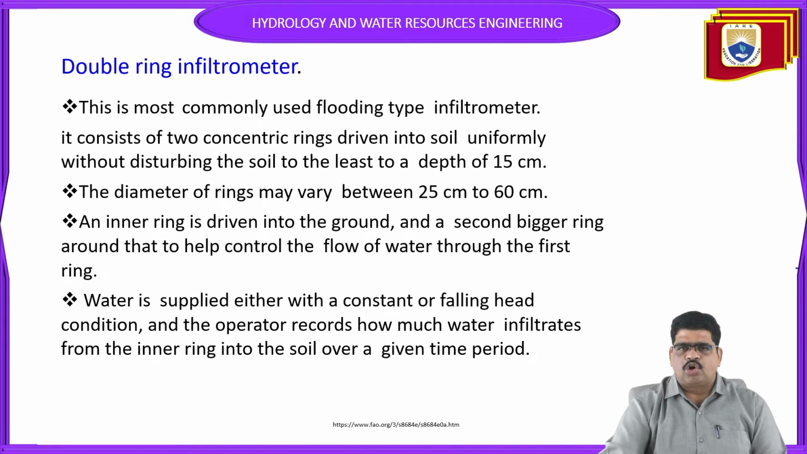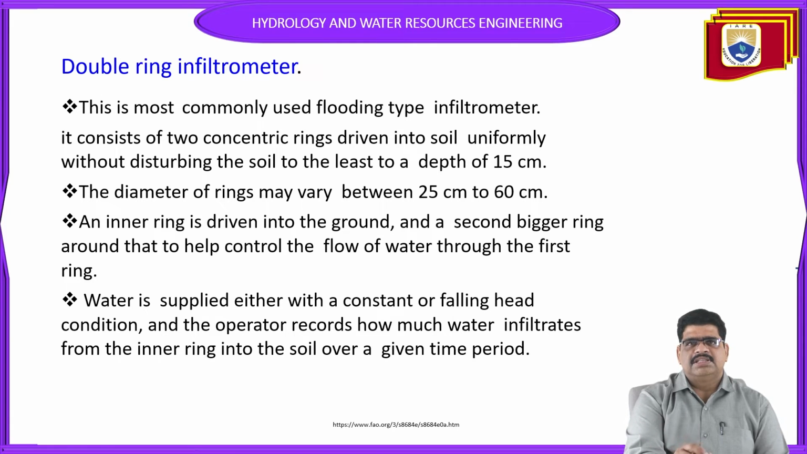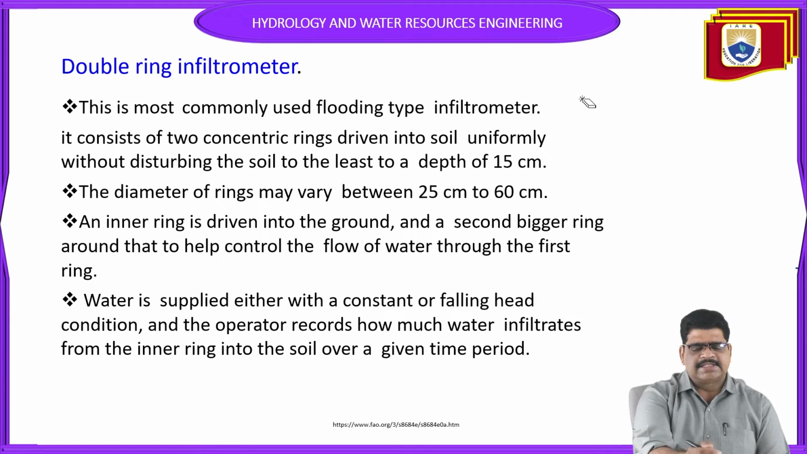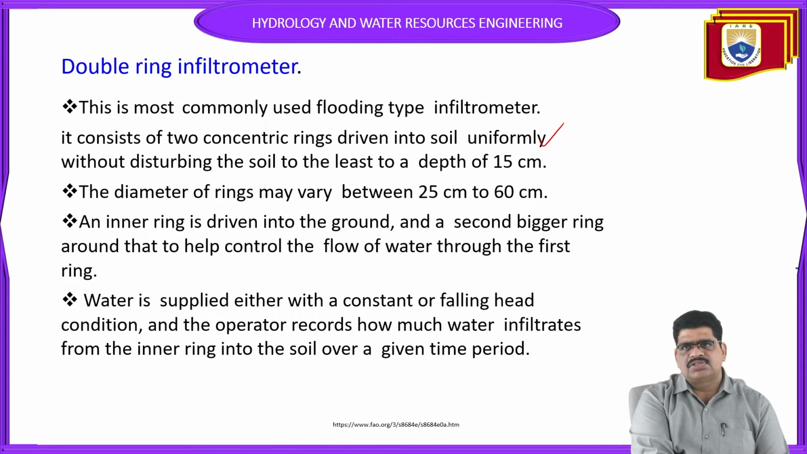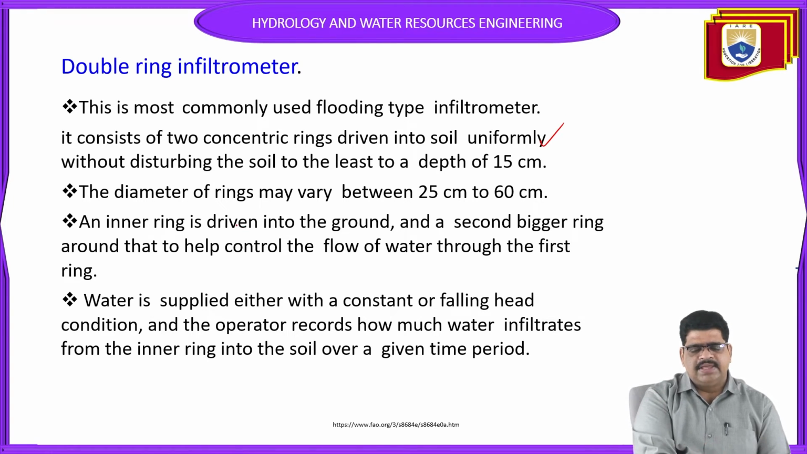Because of some drawbacks of the single ring infiltrometer, they use the double ring infiltrometer. The double ring infiltrometer is the most commonly used flood type infiltrometer, and it consists of 2 concentric rings. Instead of 1, we use 2 rings, an inside ring and an outside ring. The diameter of the rings may vary from 25 centimeters to 60 centimeters.